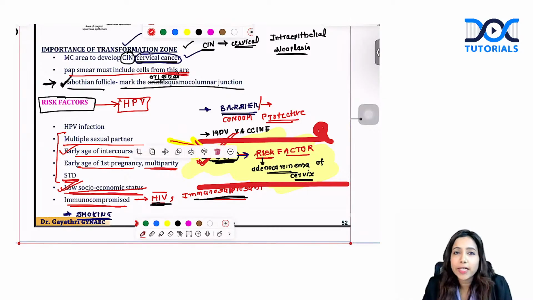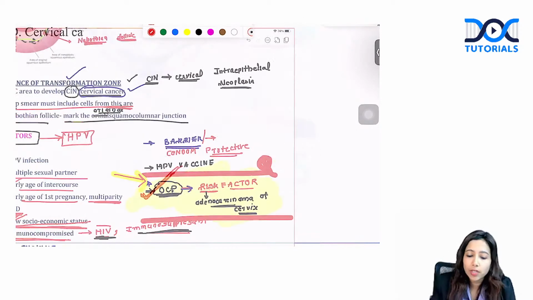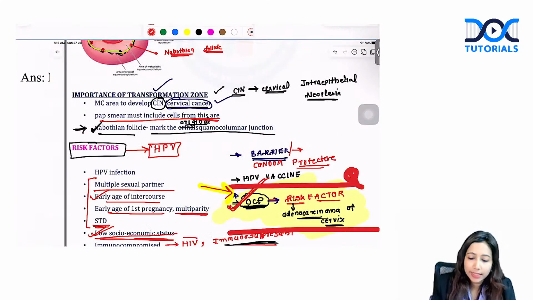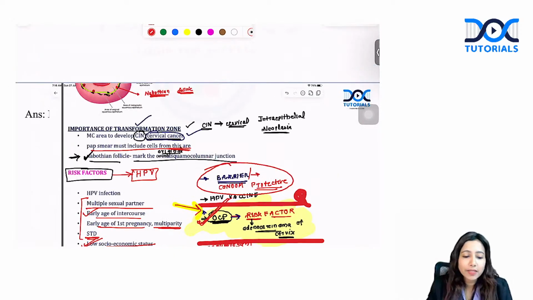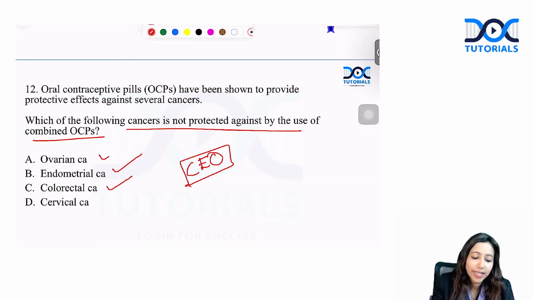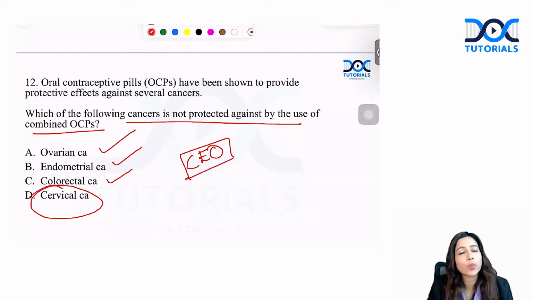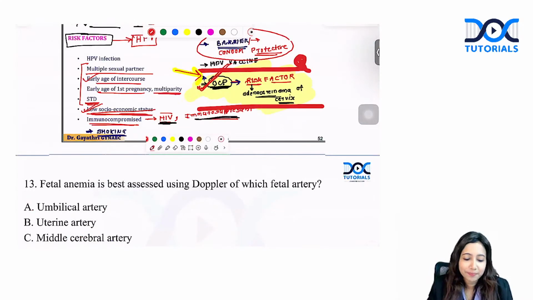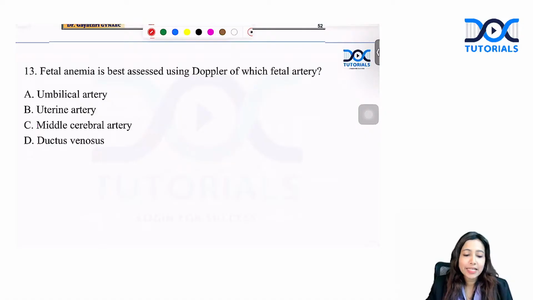The protective factors of CA cervix, or the contraception which is protective, is condom or the barrier method as such. The cancers which are protected with the use of OC pills are remembered as CEO. What is CEO? C for colorectal cancer, E for endometrial cancer, O for ovarian cancer. Whereas cervical cancer risk increases with the use of OC pills. Let's have a look at the next question.